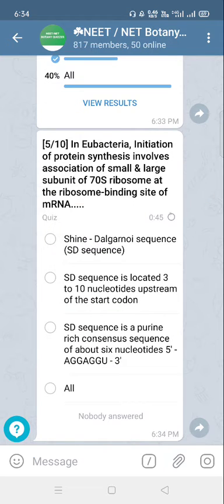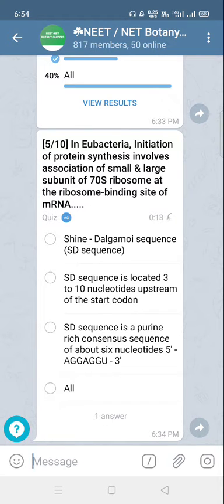Next question is that in eubacteria, that is in true bacteria, initiation of protein synthesis involves association of a small and large subunit of 70S ribosomes at the ribosome binding site. This RBS site or ribosome binding site of mRNA is actually the Shine-Dalgarno sequence, SD sequence, and it is located 3 to 10 nucleotides upstream of the start codon. The start codon is +1, and upstream is found the SD sequence.